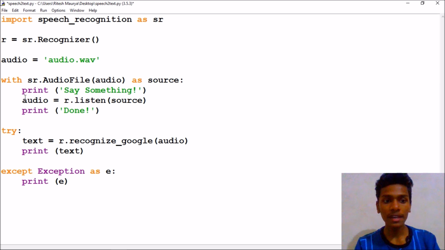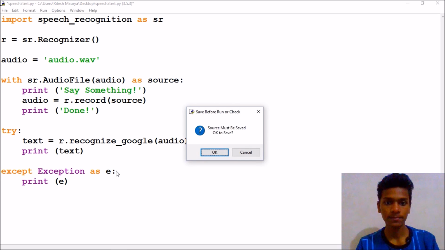As source, and instead of r.listen(source) we are going to r.record from the source. It means it will record that audio file and send it to sr.AudioFile for converting the speech to text. Not speech, but the recorded speech, meaning the audio file. After that we have just said try: print text, r.recognize_google(audio), except Exception: print the exception. So let us run and see what happens. Okay, save that.